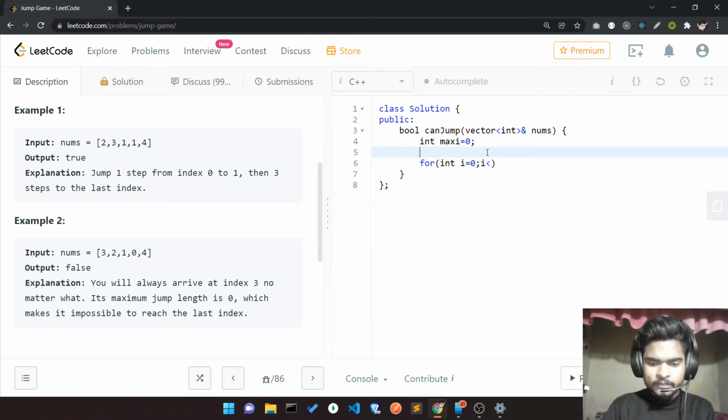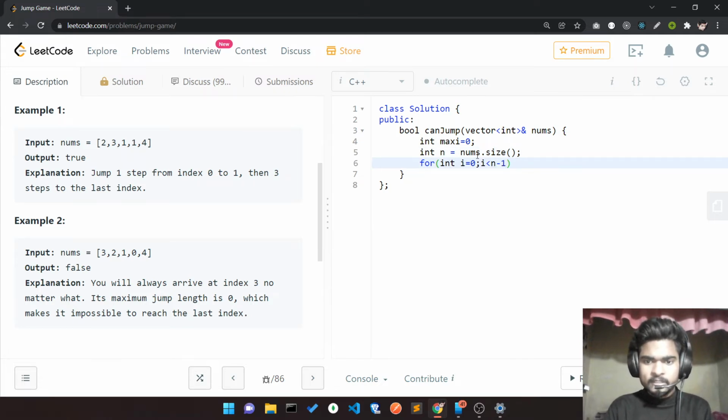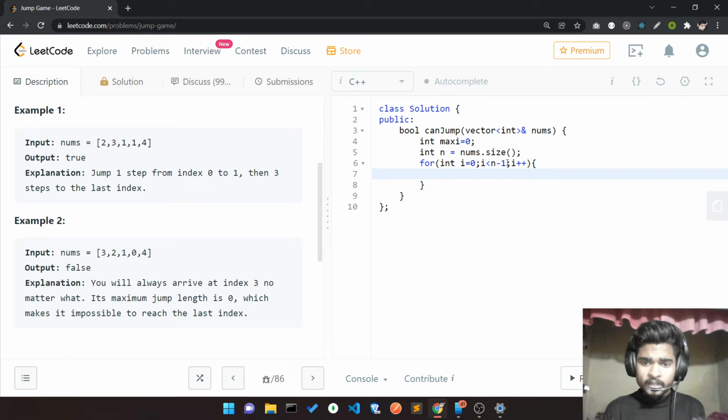Let's make another variable for writing less, nums.size. This loop runs from index 0 to the second last. So what I do is check i plus maxi.